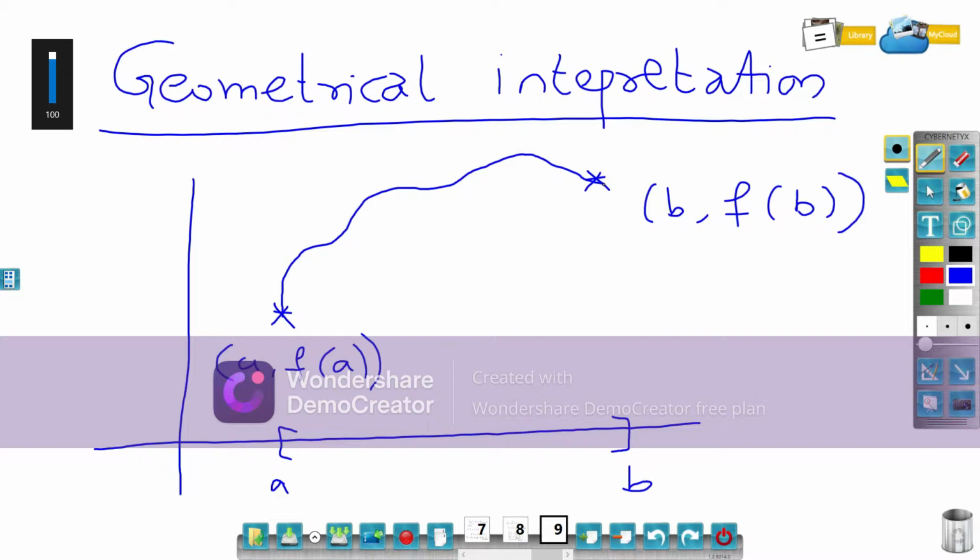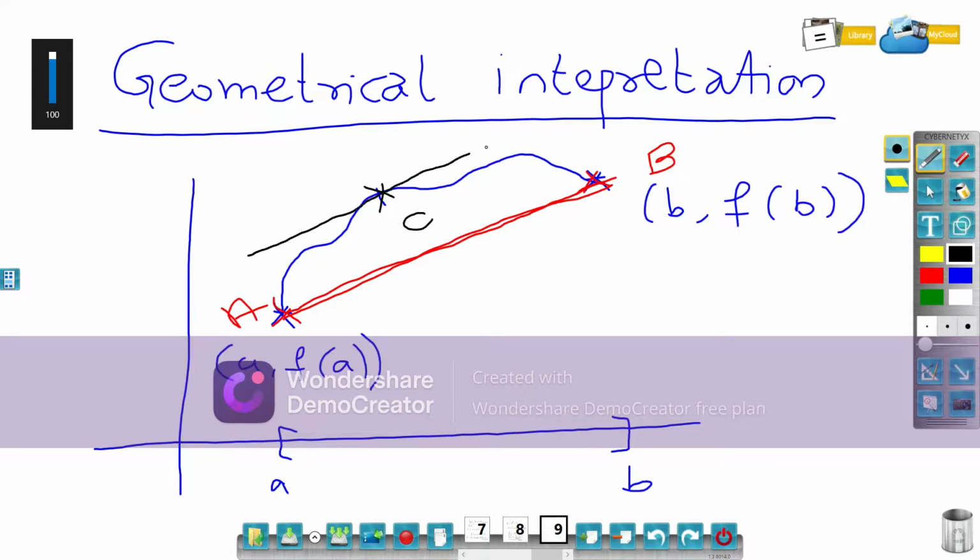So what it says is there exists a point C such that the slope of the tangent, suppose we call these points capital A and capital B, and let me join A and B. So there exists a point C, and the slope of the tangent at point C, you can see this line is parallel to the chord AB.